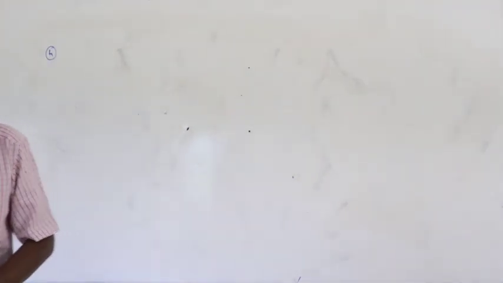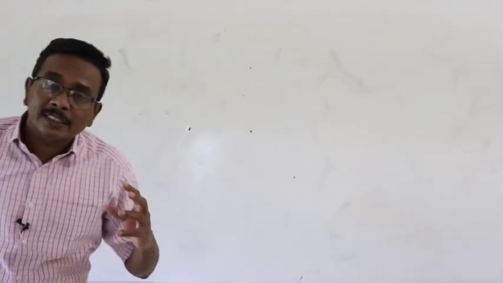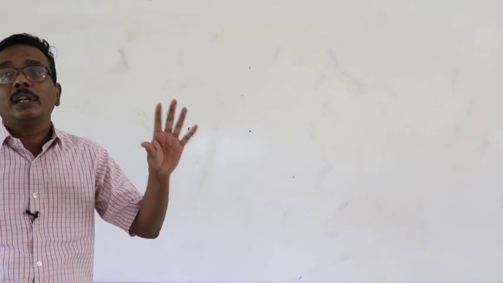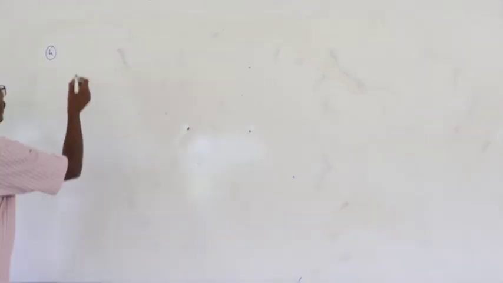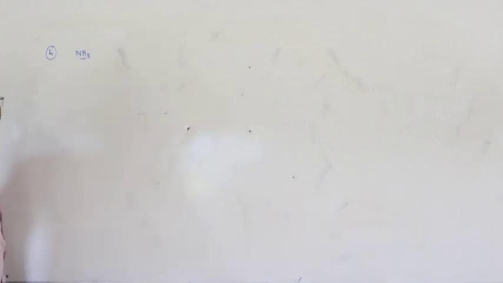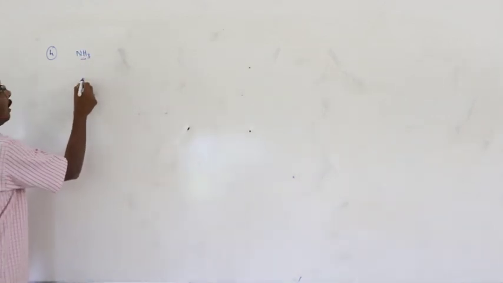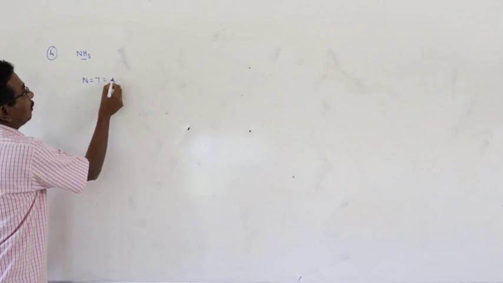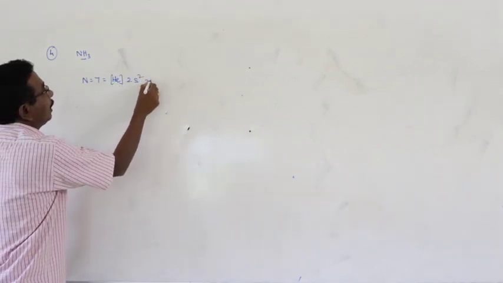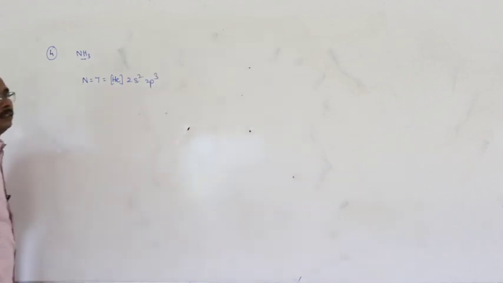And here the next one, examples for the molecules in which the central atom has 4 electron pairs. Here the first one, NH3. In ammonia, nitrogen is the central atom and the electronic configuration is helium 2s2 2p3.